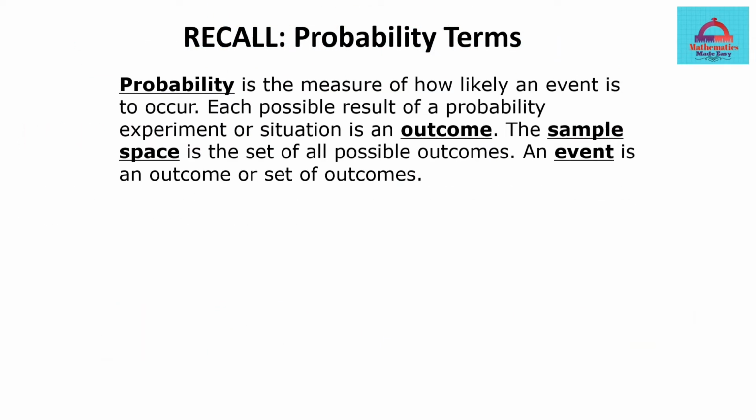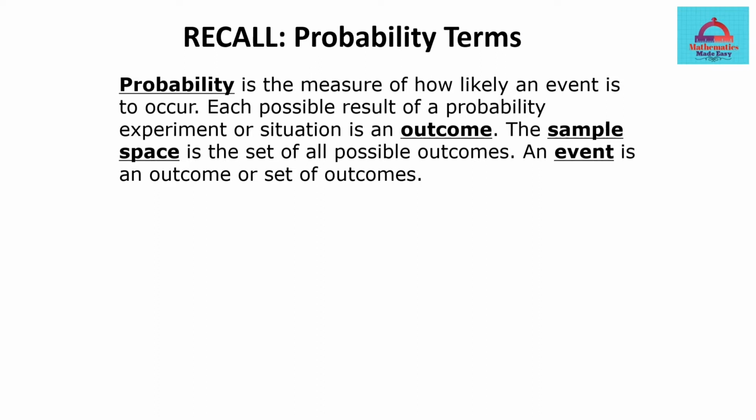Before we move on to understand the difference between these two types of probability, let us recall a few terms of probability that we already know. These are going to be useful in understanding the differences. First of all, let's recall what is probability. It is a measure of how likely an event is going to occur. In simple words, it is the chances of an event happening.